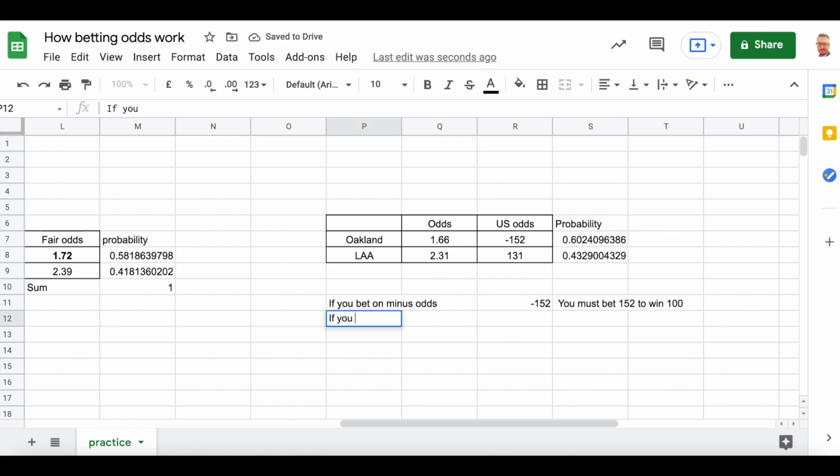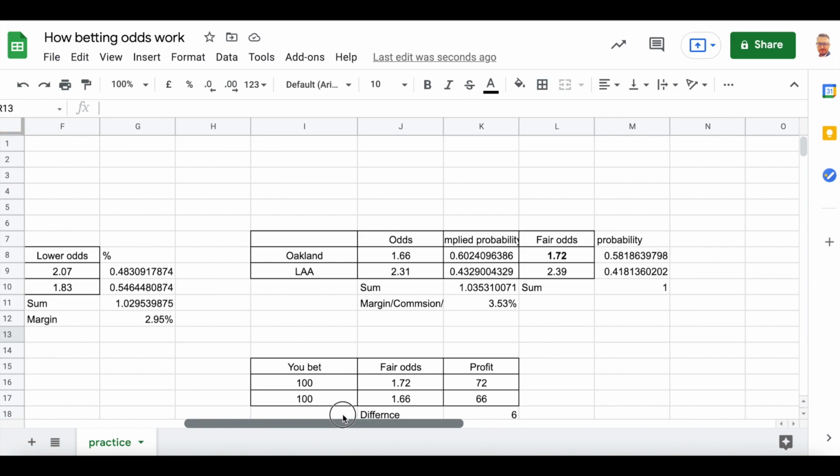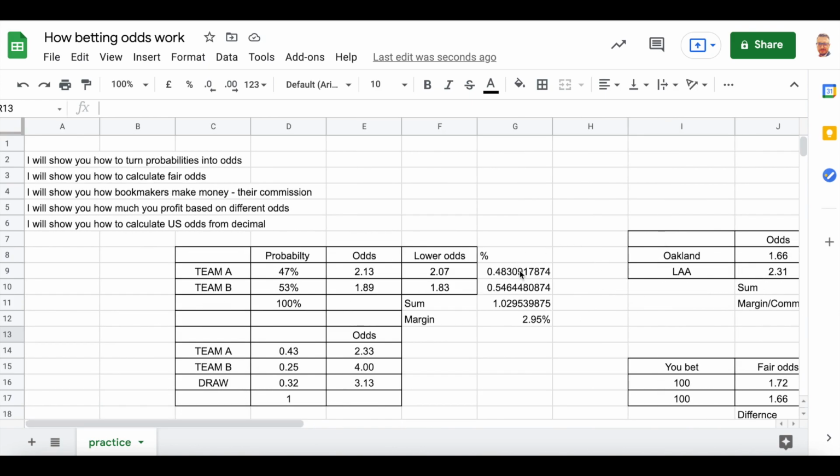If you bet on plus odds, which is in our example plus 131, you will win 131 if you bet 100. And those two if functions are explained here in this formula, okay? So this is how you get the profit based on different odds. And as you see, this is how betting odds work.